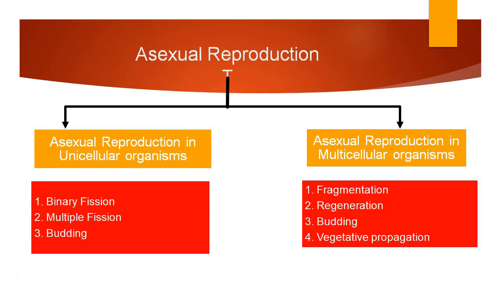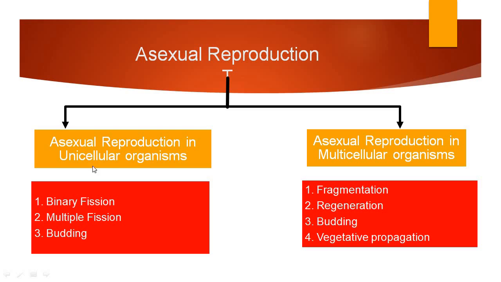This asexual reproduction occurs in two ways. The first way is asexual reproduction in unicellular organisms and the second is asexual reproduction in multicellular organisms. I'm giving you the overview of asexual reproduction. This is very important because this question is asked in the exercise also: describe the asexual reproduction in detail. So here you will find the answer to this question. So asexual reproduction occurs by two modes.